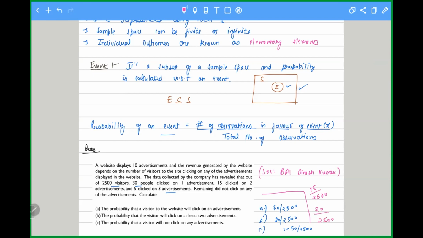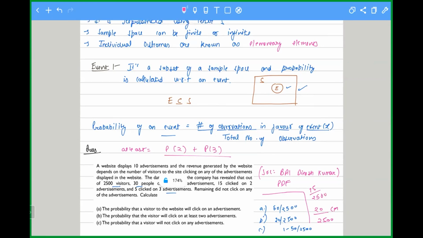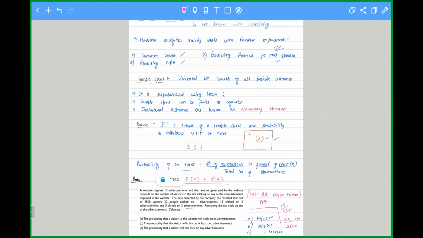When we say exactly, when we ask the probability at that particular point, it's known as probability mass. Exactly two. When we say at least or at most, it's known as cumulative. Because at least two means adding 2 plus 3, right? So this is known as a cumulative function. And if I say at most 3, then the probability will be 50 by 2500, because it includes the probability of clicking on a single advertisement, 2, plus 3. This is the difference between the probability mass function and the cumulative distribution function.